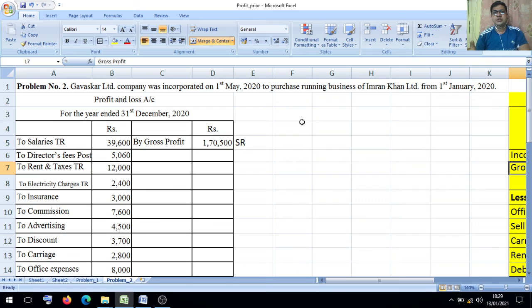I hope you understood how we will calculate time ratio and sales ratio. It is very important to calculate time ratio and sales ratio. Without time ratio and sales ratio, we cannot find out the columnar form of the profit and loss account. You should know about the time ratio and sales ratio. Once you know them, you can easily bifurcate all expenses and income by pre-period and post-period. I hope you understood these lectures.